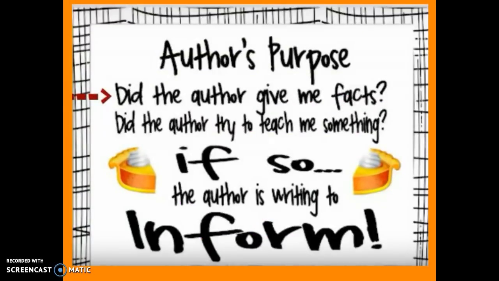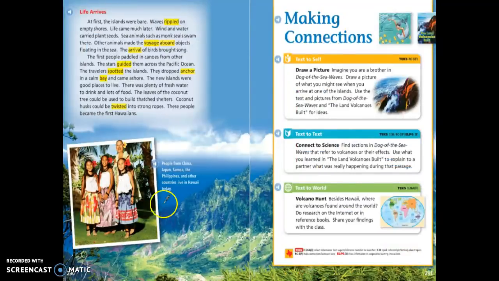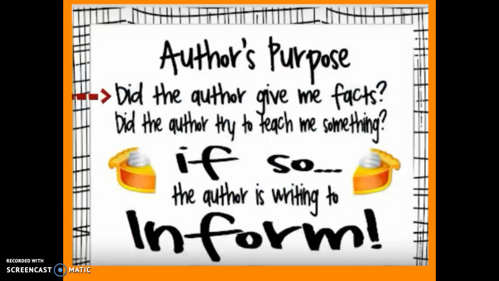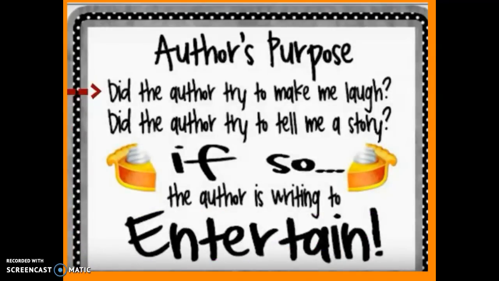If I asked, did the author give me facts? Did the author try to teach me something? Well, for this story, I can answer yes to that question. I learned about how volcanoes erupt. I learned about how plants and animals came to live on the Hawaiian Islands. So yes, I learned a lot of information in this story. So I'm going to put a little check mark by that. Because I'm thinking right now that the author's purpose was probably to inform. But I'm not going to make my final decision until I check that last possible answer.